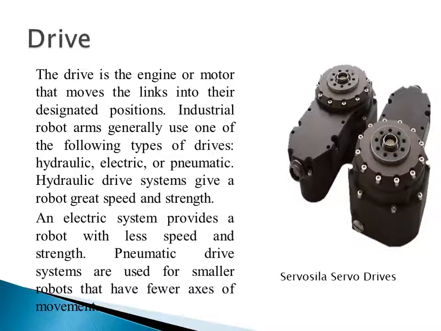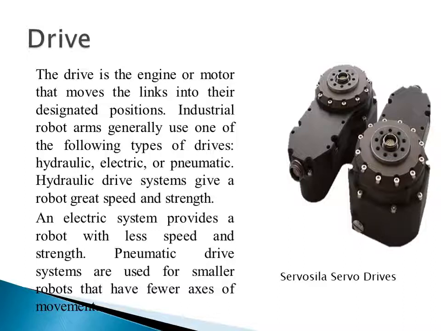Next is the drive. The drive is the engine or motor that moves the links into their designated position. As I told you, if there are no powered units used to provide the motion of the linkages, there is no movement. So motors are used to provide the motion, that's why it is called an engine, right? These motors move the linkages in space, and only then can we find the fine position of the end effector in space or at the target point.